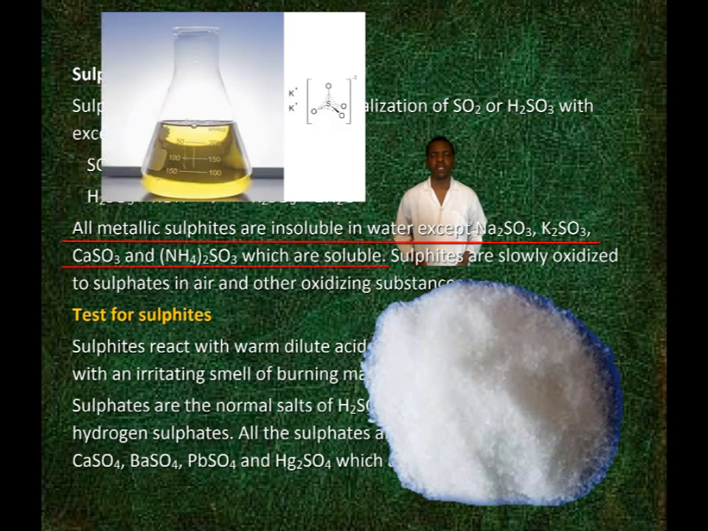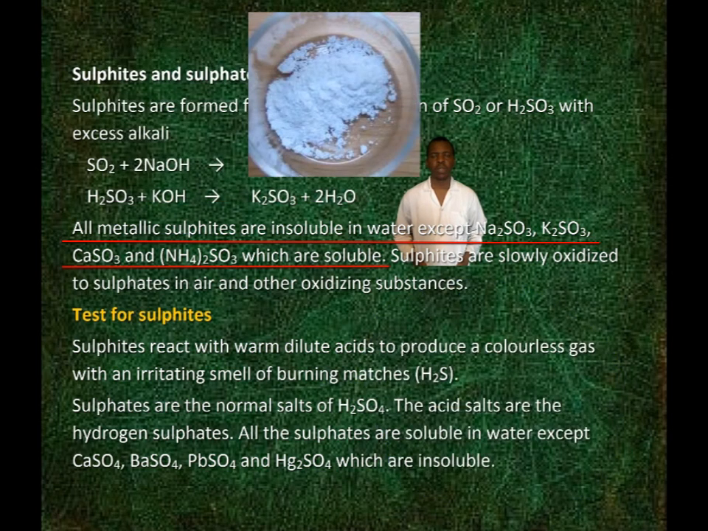All metallic sulphites are insoluble in water except sodium sulphite, potassium sulphite, calcium sulphite, and ammonium sulphite, which are soluble. Sulfites are slowly oxidized to sulfates in air and by other oxidizing substances.